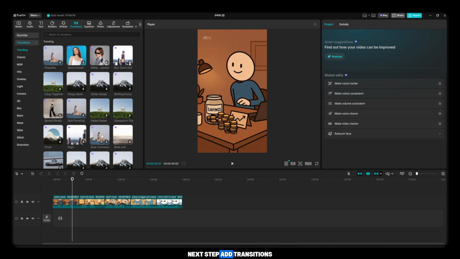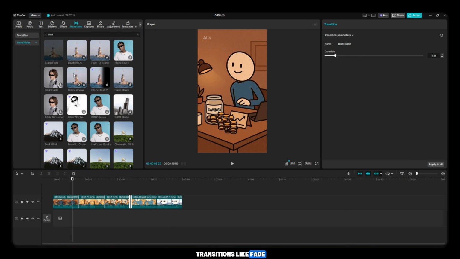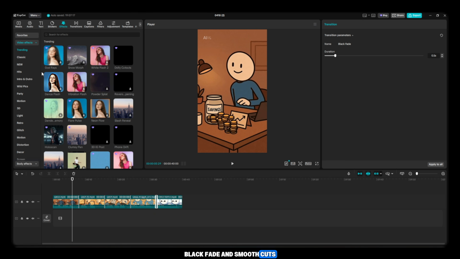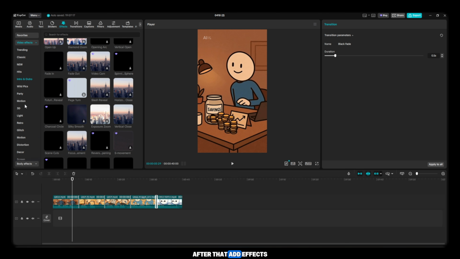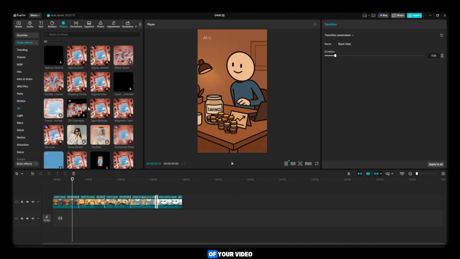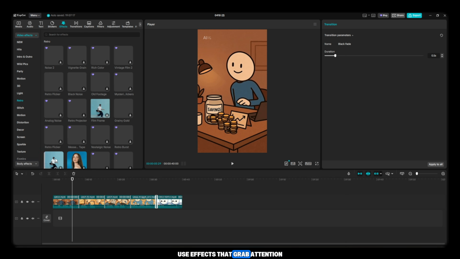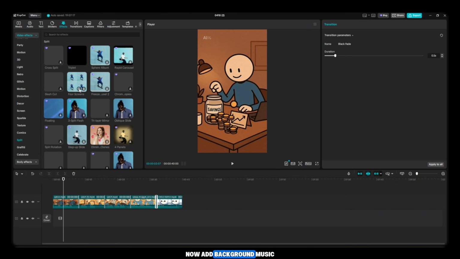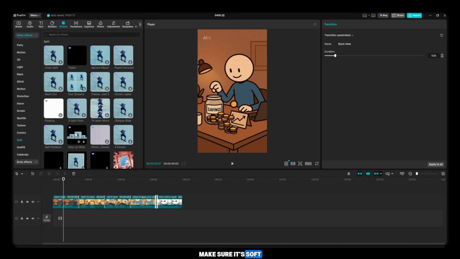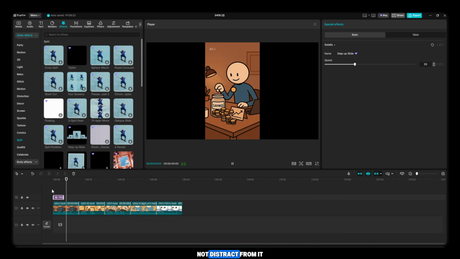Next step, add transitions. Use clean and simple transitions like fade, black fade, and smooth cuts. Avoid overusing flashy transitions. After that, add effects, especially at the beginning of your video, because the first few seconds decide whether people stay or scroll. Use effects that grab attention but keep them clean and professional. Now add background music. Make sure it's soft and not overpowering. The goal is to support your video, not distract from it.